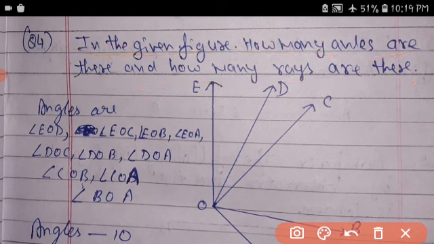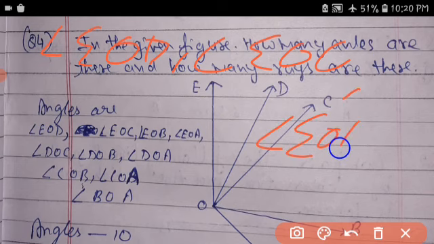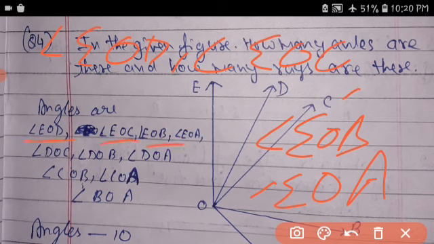First, angle EOD, angle EOC, angle EOB, angle EOA. All of these start from the point E. That is 1, 2, 3, 4.